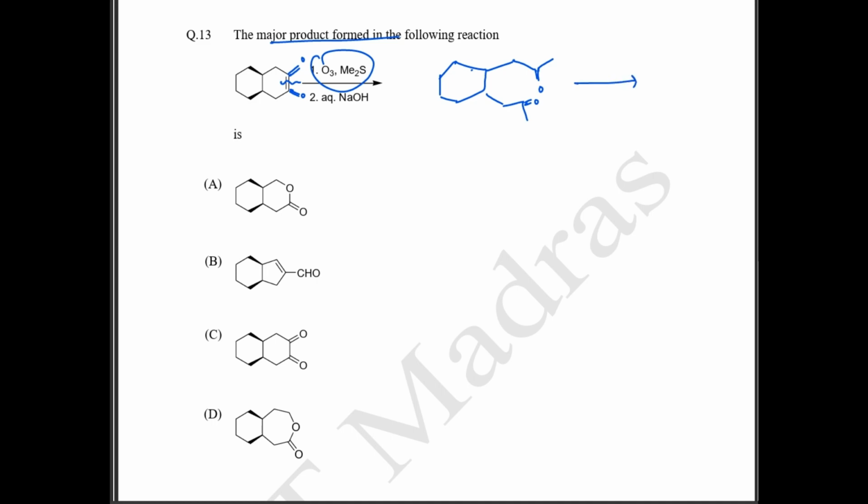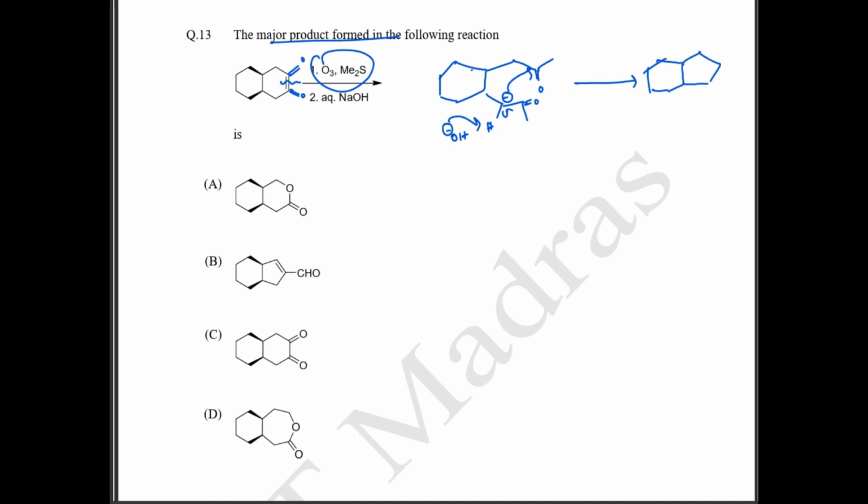So first one is, if there is NaOH, this is going to abstract the most acidic proton. So OH minus will abstract the most acidic proton, and this is going to form a carbanion here. Now this carbanion can directly attack here, and this is going to form a product like this. Majority of the people will be confused.